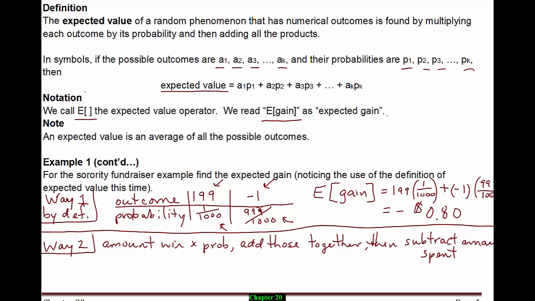Subtract the amount spent. So how would that look in this example? Then my expected gain would be, remember it's the amount of the winnings times the probability.